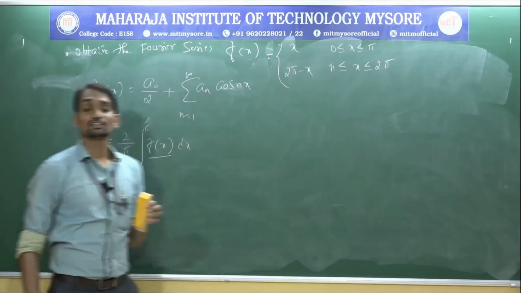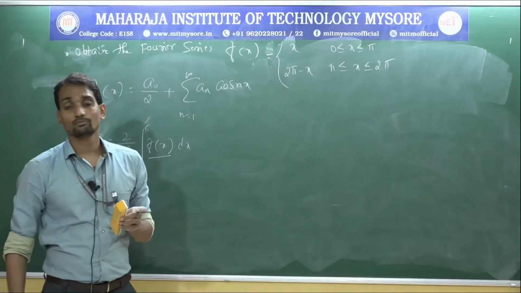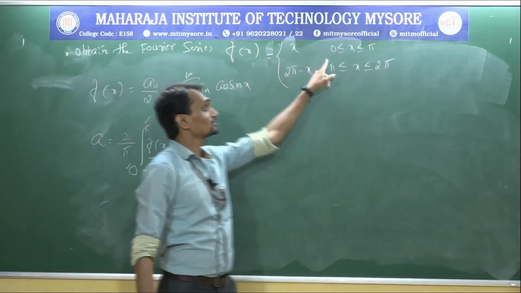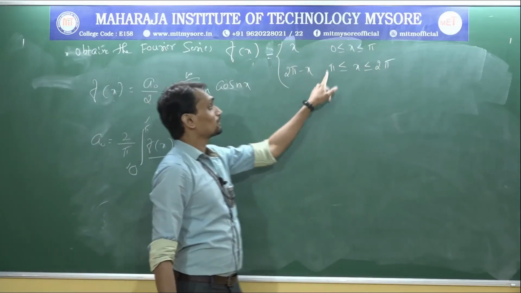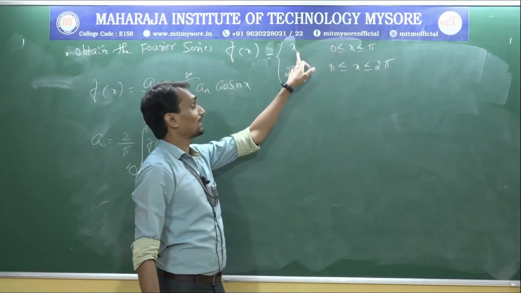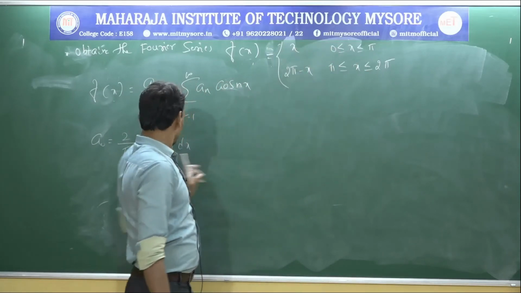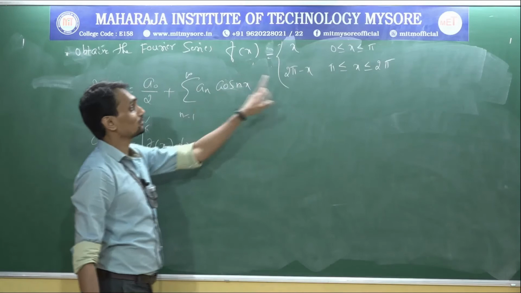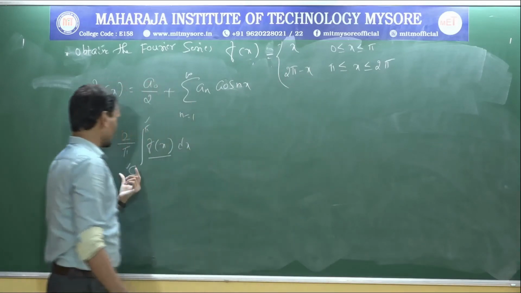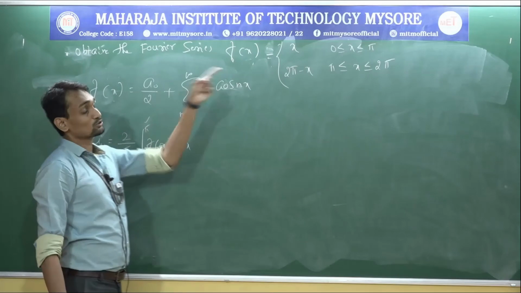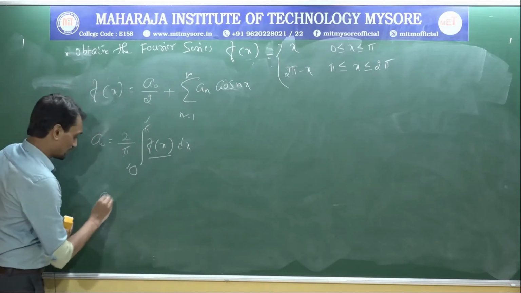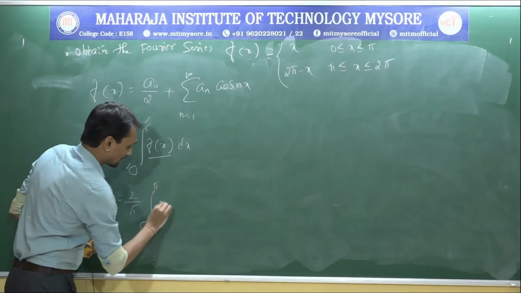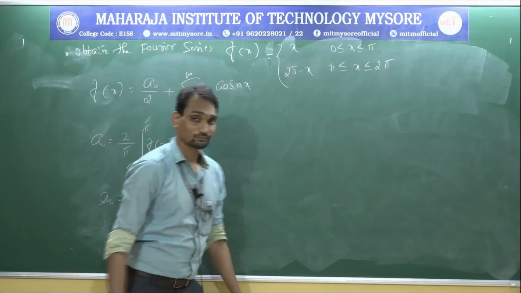Now the integration limit is 0 to pi. For 0 to pi, which value do we need to take? See, x is for 0 to pi, and 2 pi minus x is for pi to 2 pi. So we need to take x. But anyway, the given integration limits are 0 to pi, so the first value we need to take. That is A0 equal to 2 by pi integral 0 to pi x dx.